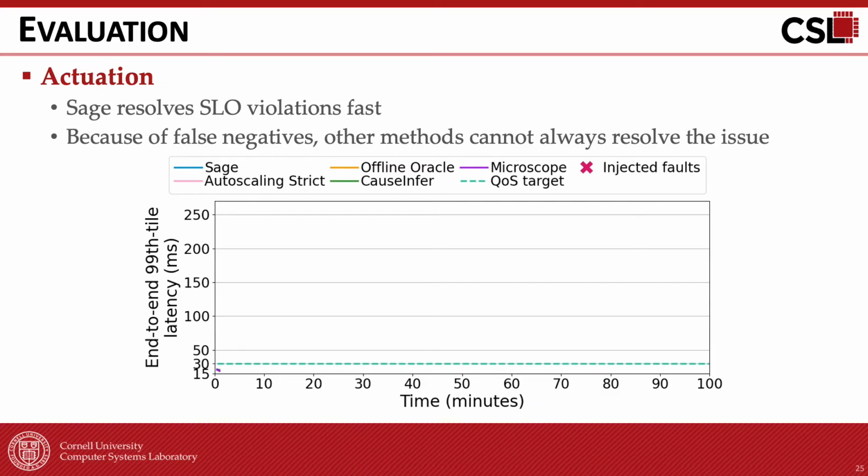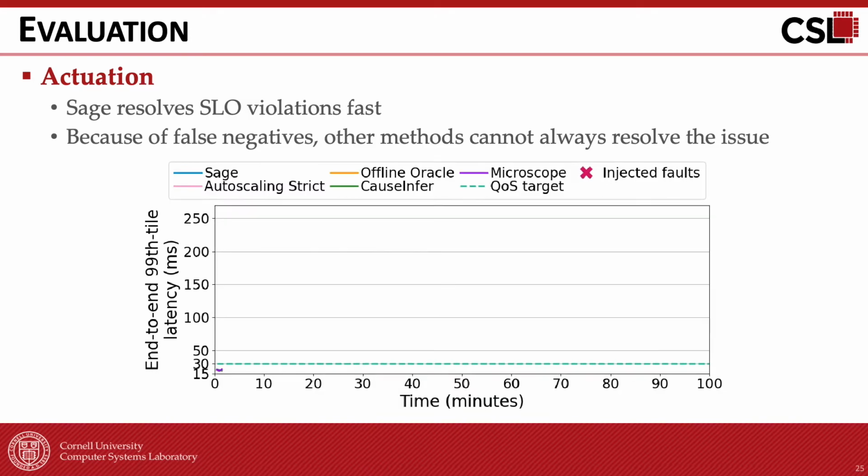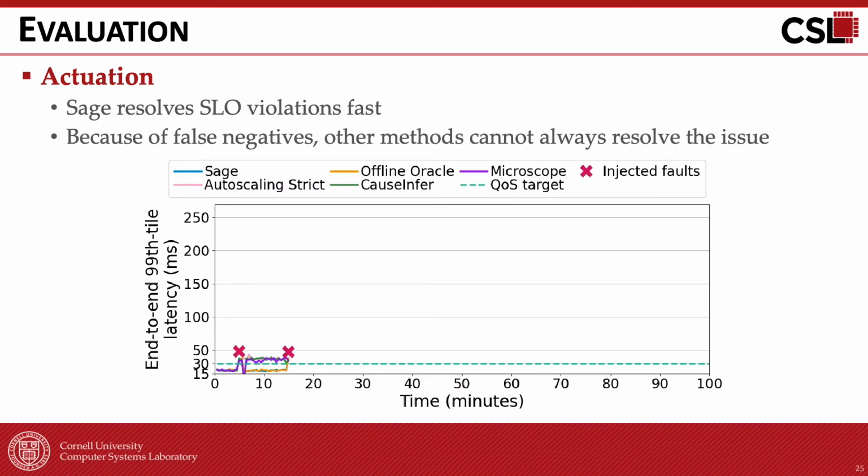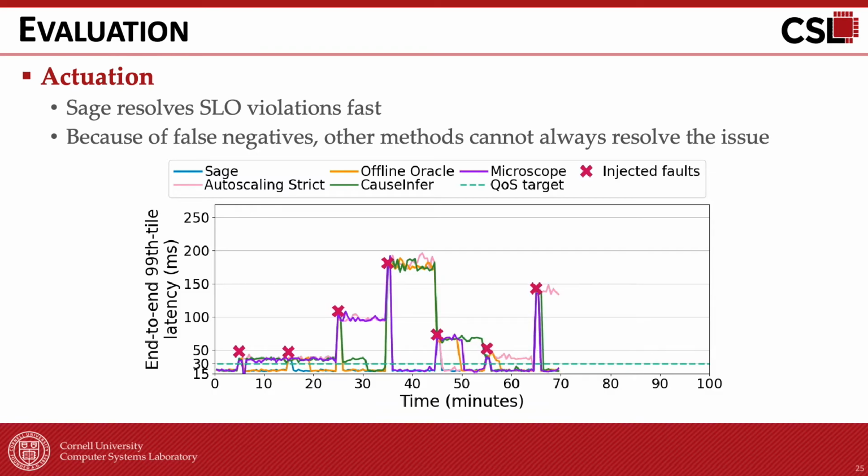This animation shows how Sage and other methods resolve resource-related performance issues in real time. The x-axis is time, and the y-axis is end-to-end 99th percentile latency. We injected 10 resource-related faults into the social network, which are labeled with cross marks in the animation. Because of the high accuracy, Sage can resolve the issues quickly, and other methods either do not detect the issue altogether, take a long time to find the root causes, or identify the wrong cause, allowing the performance to violate the SLO for a long period of time.